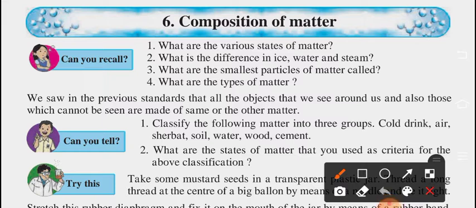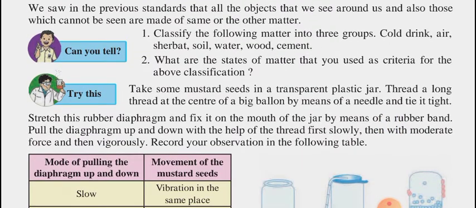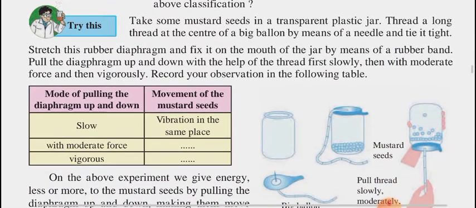Here is an example: cold drink, air, sherbet, soil, water, wood, cement. Just classify in your mind whether each one comes in solid, liquid, or gas. We have a specific criteria for the classification, and all these details we are going to discuss in this chapter.